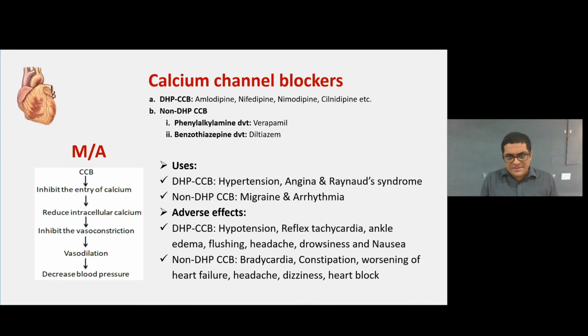Uses: the DHP CCBs are used in hypertension, angina pectoris and Raynaud's syndrome. Non-DHP are used in migraine and arrhythmia. Adverse effects: DHP CCBs cause hypotension, reflex tachycardia, ankle edema, flushing, headache, drowsiness and nausea, whereas non-DHP CCBs cause bradycardia, constipation, worsening of heart failure, headache, dizziness and heart block.